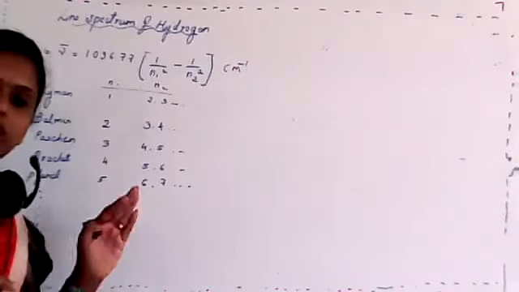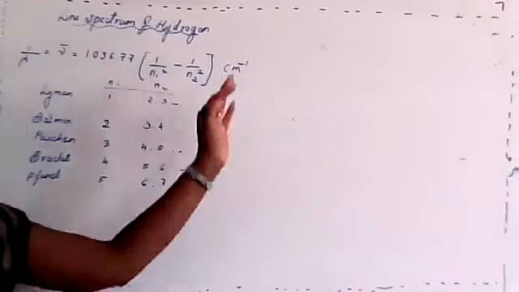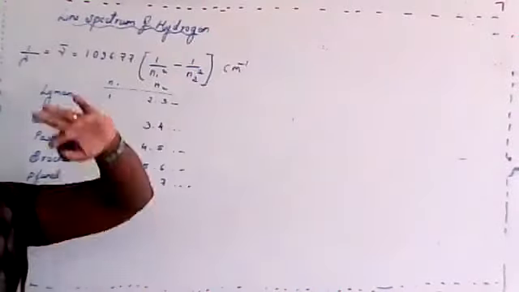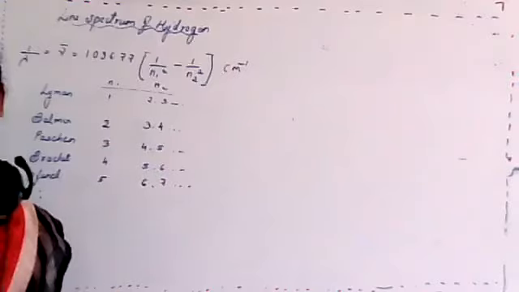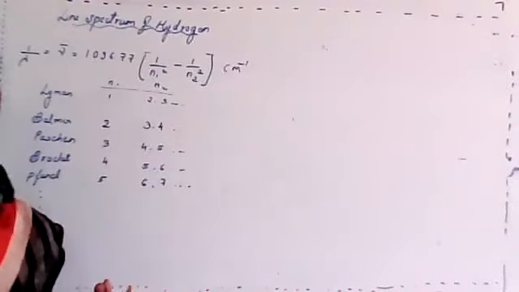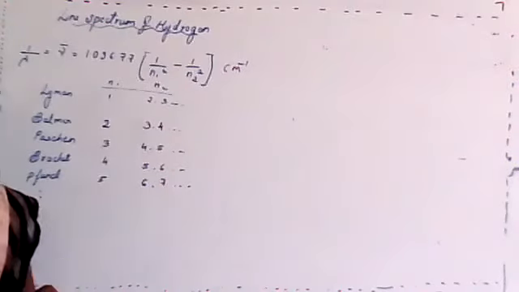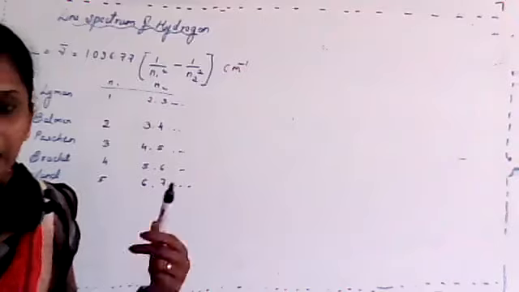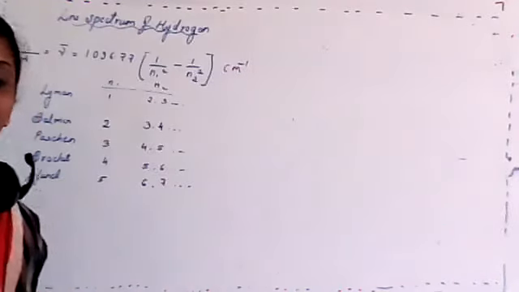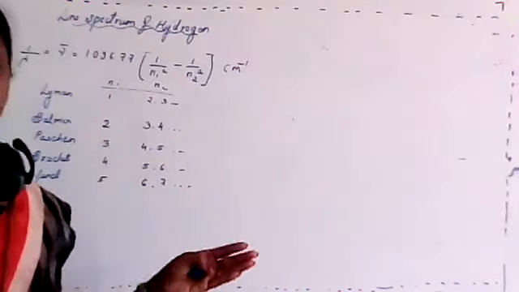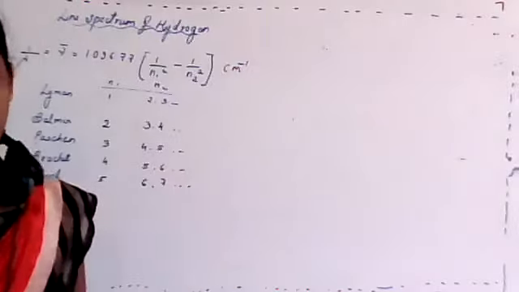Students, just remember there are infinite orbits around the nucleus, so that's why we consider till infinity. There may be presence of an electron or not, but there is an infinite number of orbits around the nucleus.